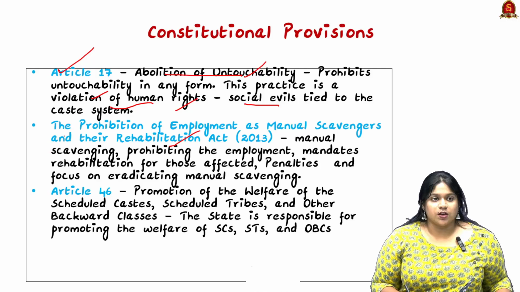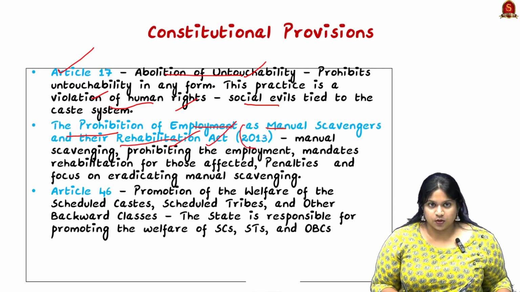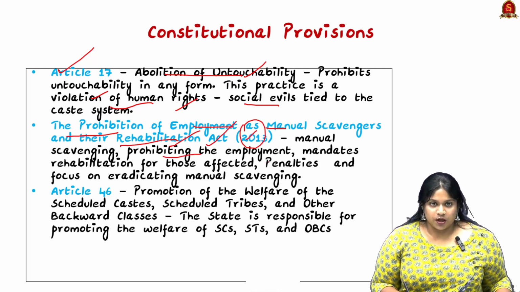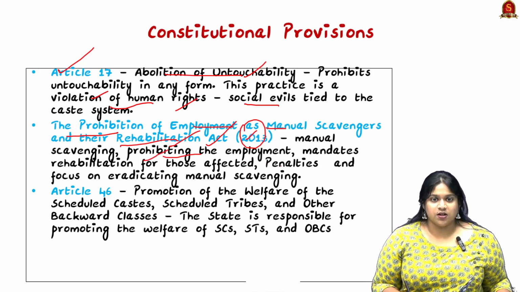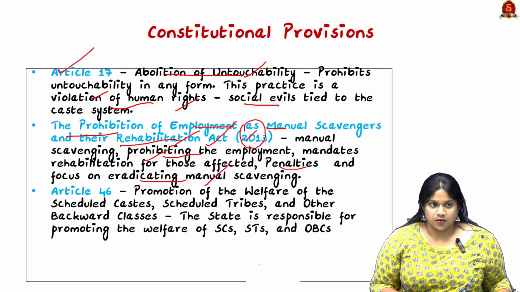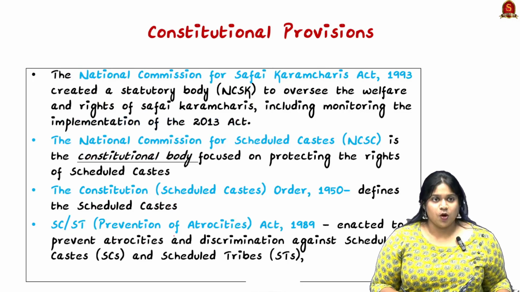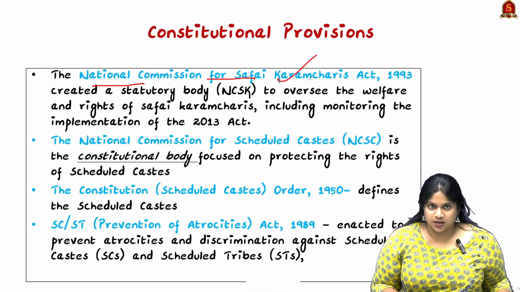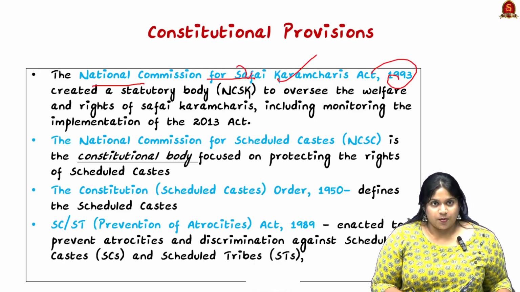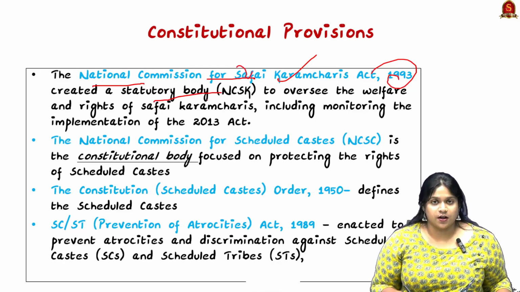Next is the Prohibition of Employment as Manual Scavengers and their Rehabilitation Act of 2018. They work on prohibiting the employment, they mandate rehabilitation, bring in penalties and eradicate manual scavenging. Article 46 promotes the welfare of the scheduled castes, scheduled tribes and other backward classes, so the state is responsible for promoting the welfare of these communities. The next act to include is the National Commission for Safai Karamcharis Act of 1993, under which the commission is created as a statutory body.